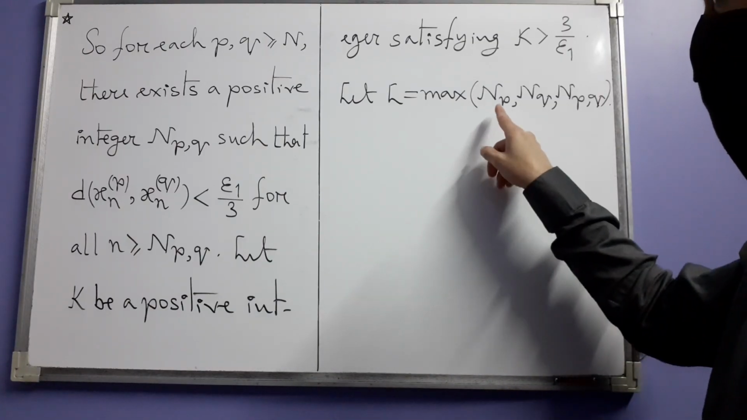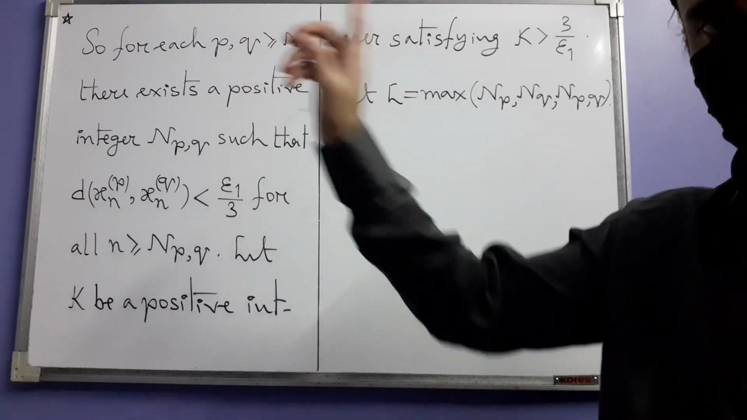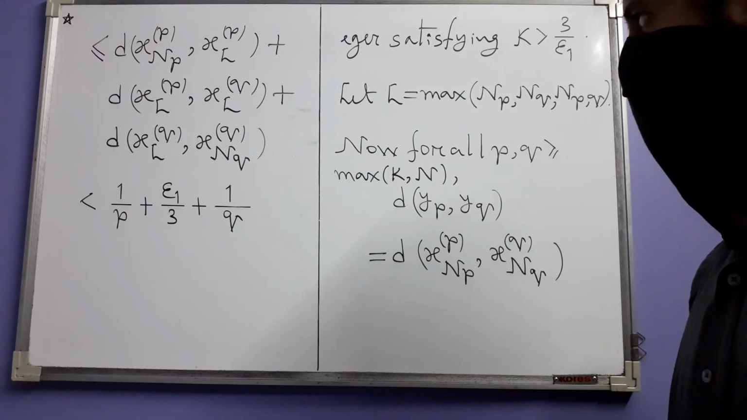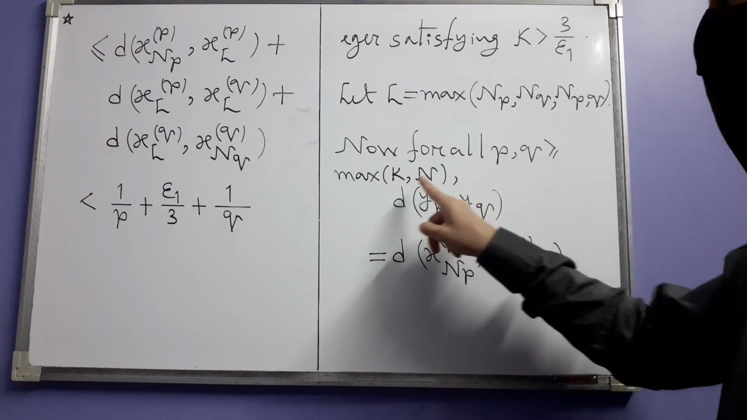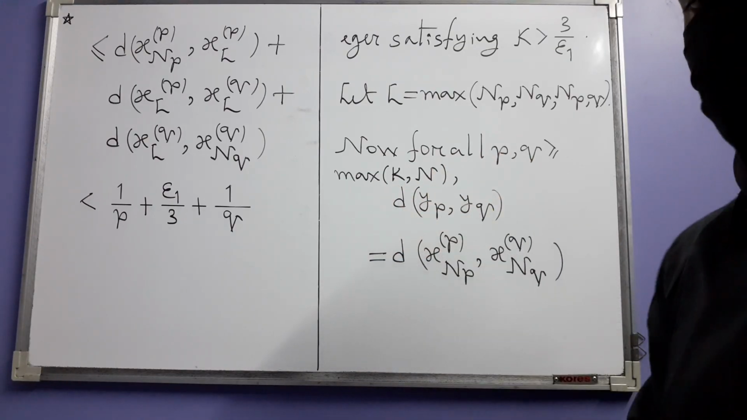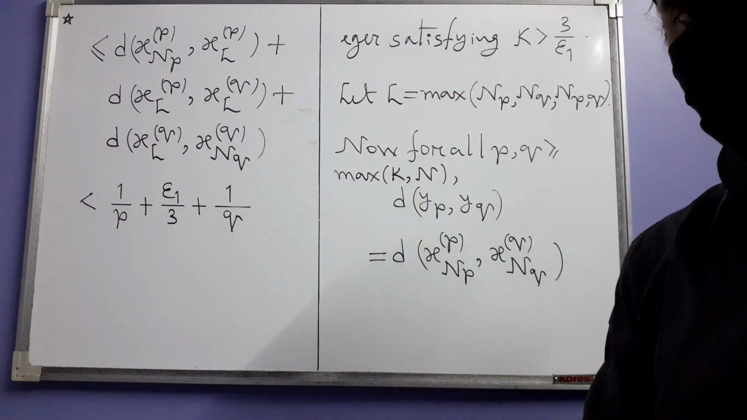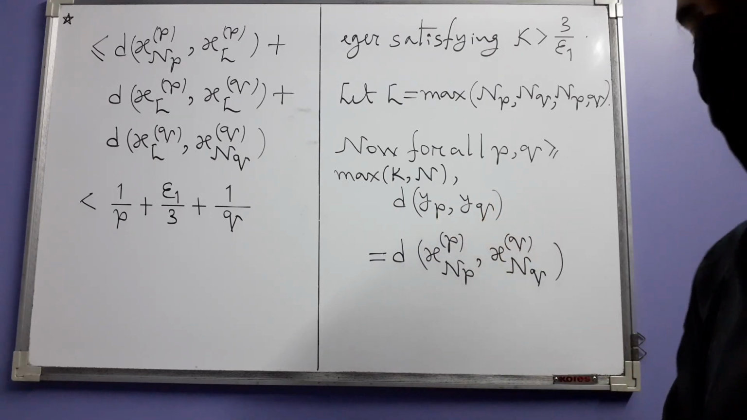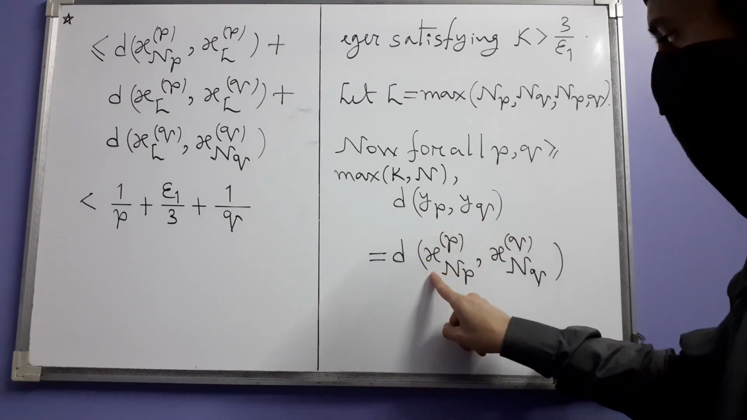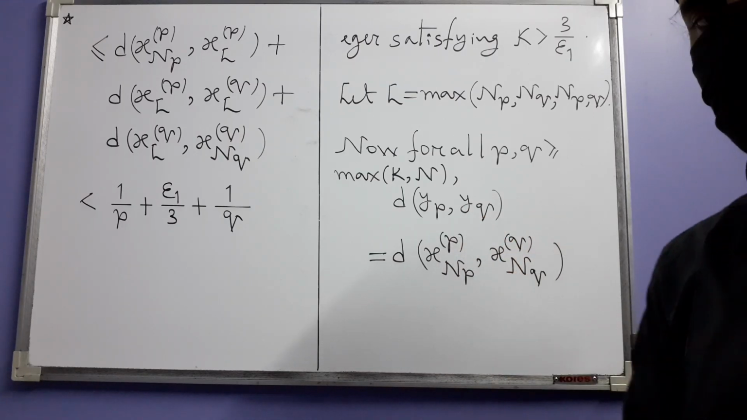Don't forget that this NP is one of those NMs that we had in the beginning itself. Now next we take any two integers P and Q greater than or equal to the maximum of K and N. K is this K and N we previously got, and for this P and Q we considered the distance between YP and YQ. YP is XNPP and YQ is XNQ superscript Q.